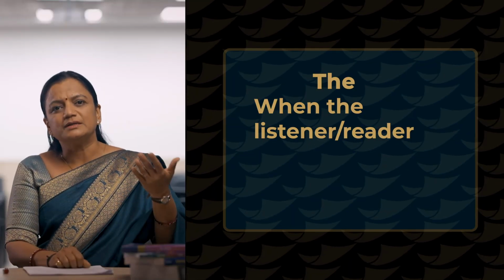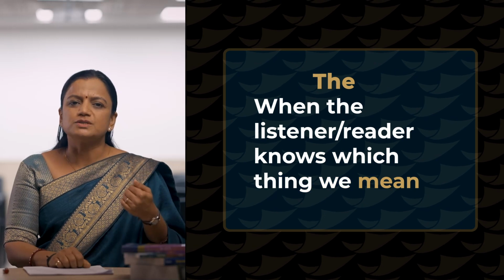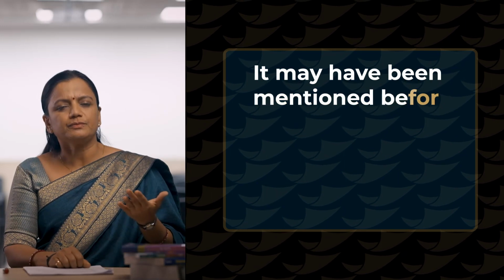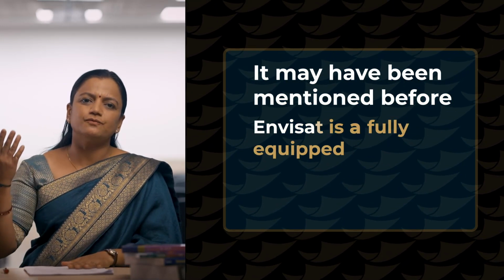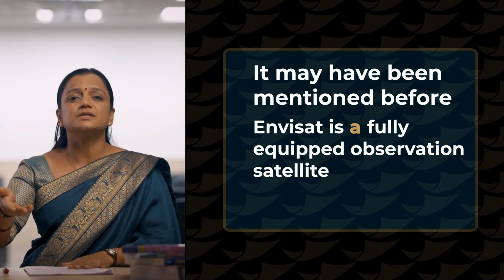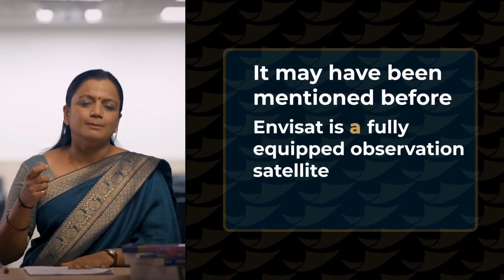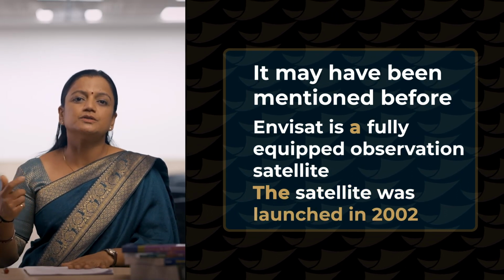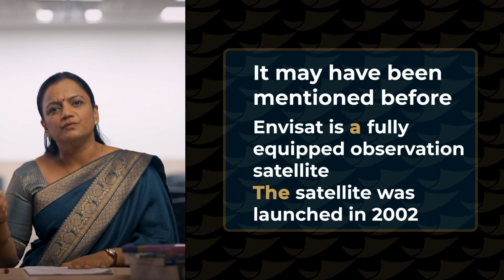We use the. Now when I talk about the, it's very specific because the is used in many ways. For example, the first important use of the is when the listener or the reader knows which thing we mean. For example, it may have been mentioned before. Take an example, ENVISAT is a fully equipped observation satellite. Now when I am talking about ENVISAT for the first time, I am introducing it, I am using a. But when I am mentioning it again, what will I say? The satellite was launched in 2002.